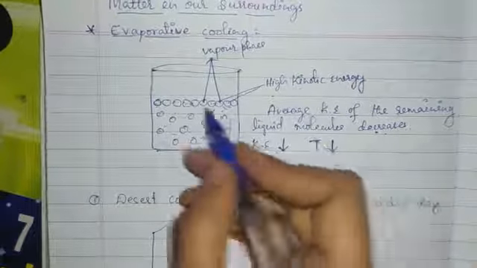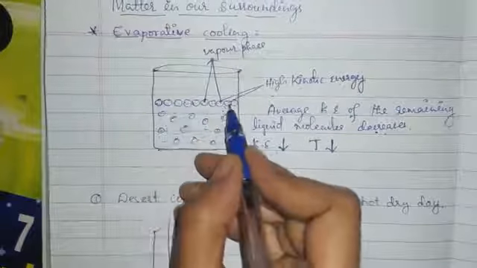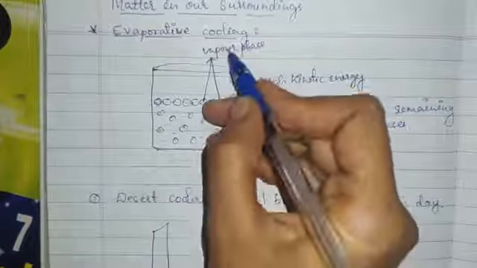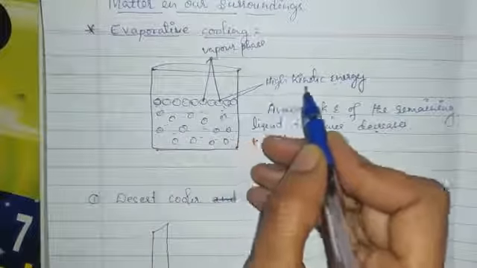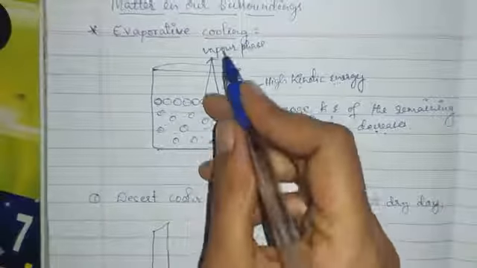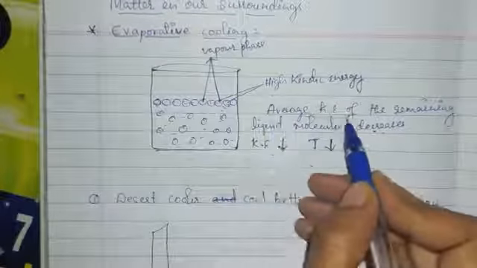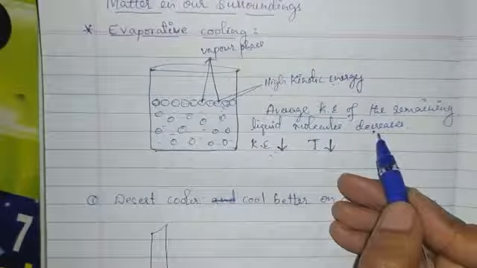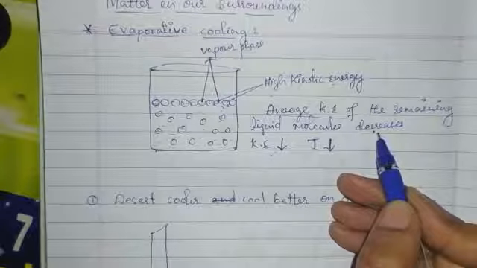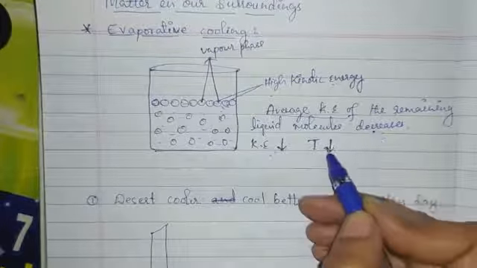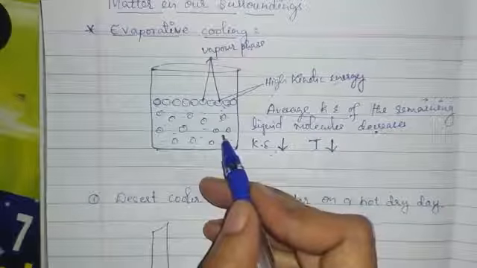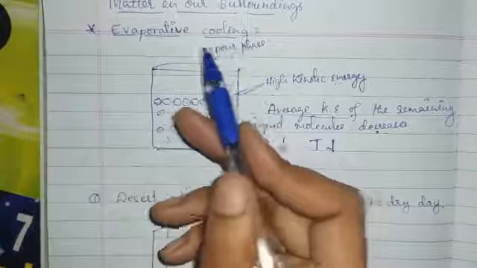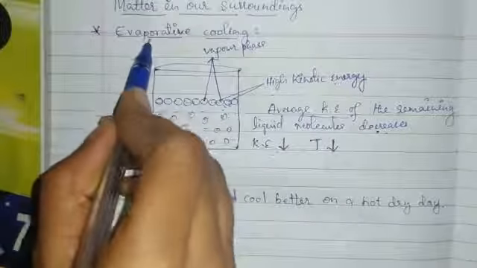Since the surface liquid molecules which have high kinetic energy are converted into the vapor phase, the average kinetic energy of the remaining molecules decreases. As the kinetic energy decreases, obviously the temperature will fall. As a result of the falling temperature, we observe the cooling effect due to evaporation. This is what evaporative cooling is: cooling caused by the evaporation of a liquid.